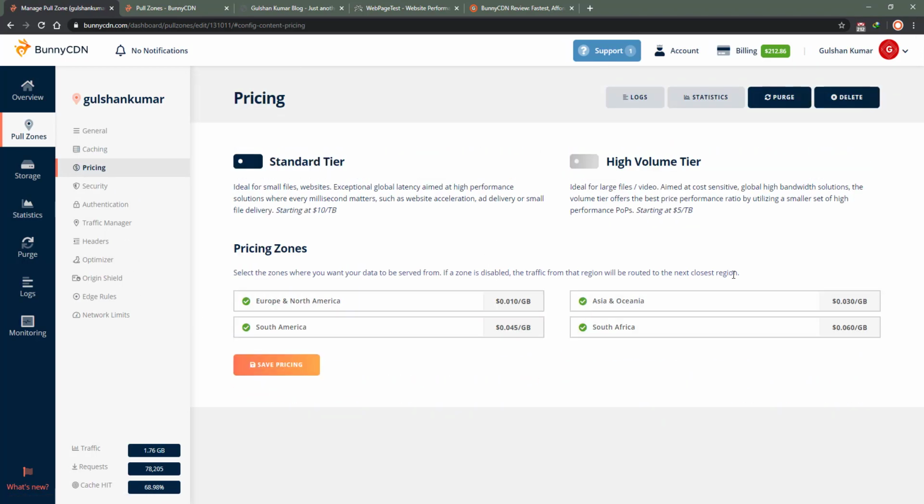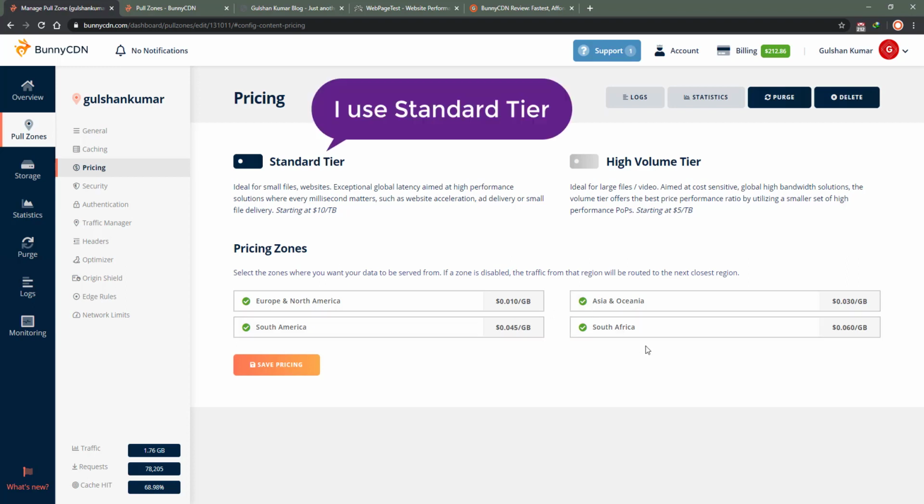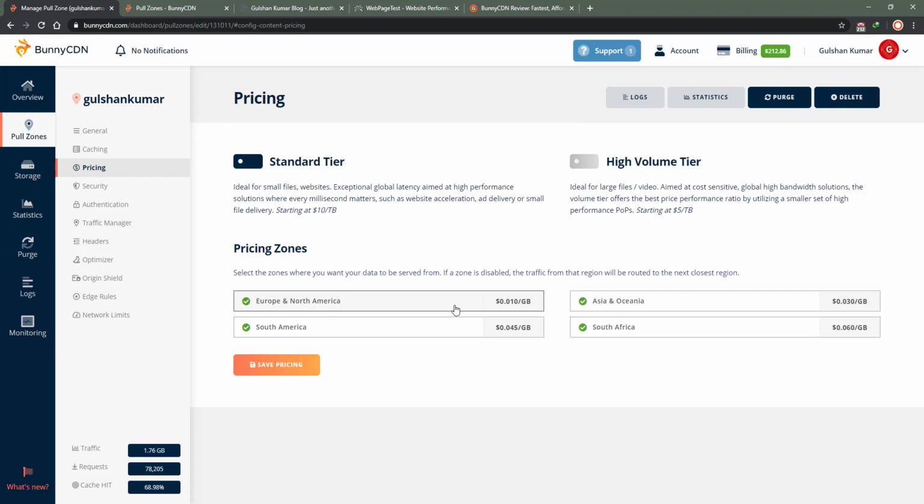There are Standard tier and Volume tier. Standard is useful for low latency, which is for frequently accessed files, and the Volume tier is generally suitable for software delivery and ideally for large files, we can say. And I also have full control over the regions, so I can control the pricing. For now I prefer having support in all regions, so I can have a globally faster website.